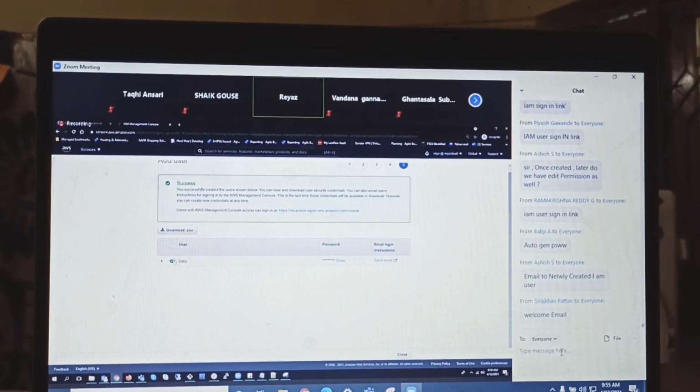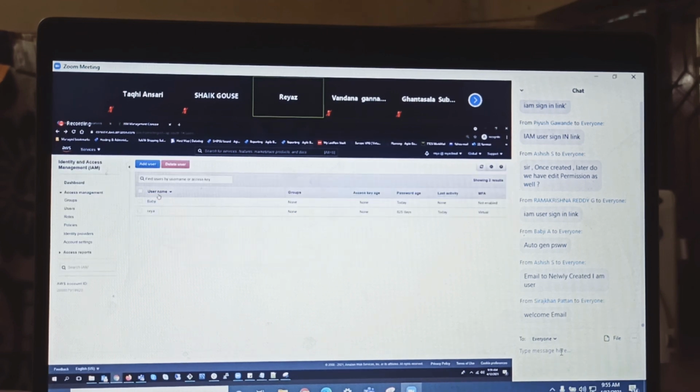But keep this in mind. If you provide only Babji and the password, will he be able to log into your account? No. How would he log into your account? He should have his account ID and alias. So it is mandatory to provide the IAM user sign-in link, Babji's username and password. Is this clear? Click on close. Is this clear how to create an IAM user, everyone?